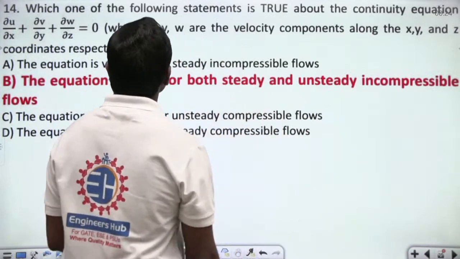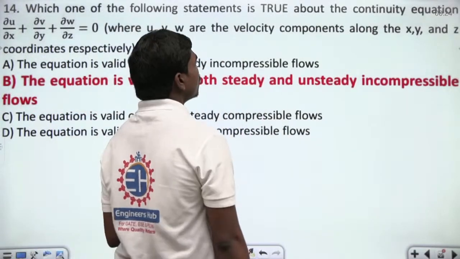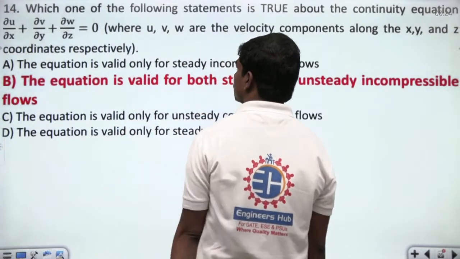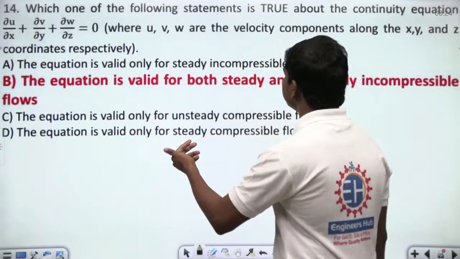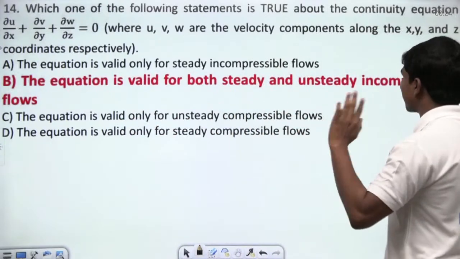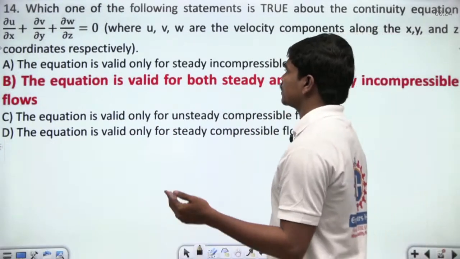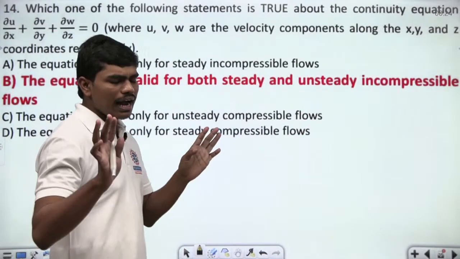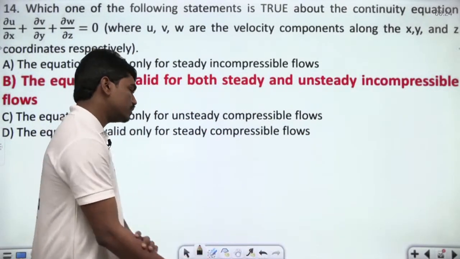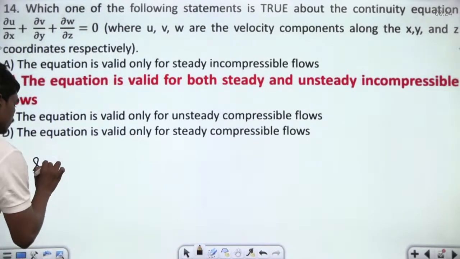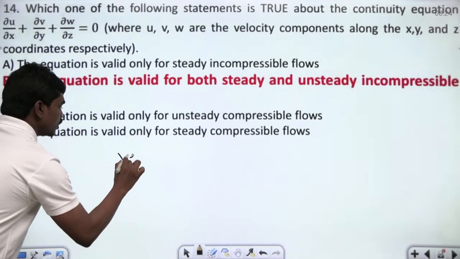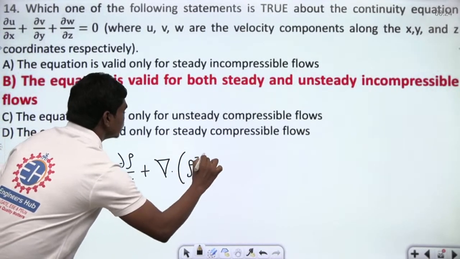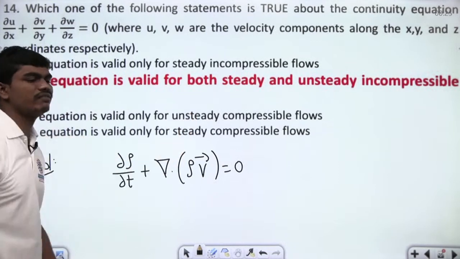Something is given. Which one of the following statements is true about the continuity equation dou u by dou x plus dou v by dou y plus dou w by dou z is equal to 0, where u, v, w are the velocity components along the x, y and z coordinates respectively? The equation is valid for both steady and unsteady incompressible flows. Look, I'll tell you one thing. If you write the continuity equation, it is something like dou rho by dou t plus divergence of rho v bar is equal to 0. This is the continuity equation in vector form, of course.